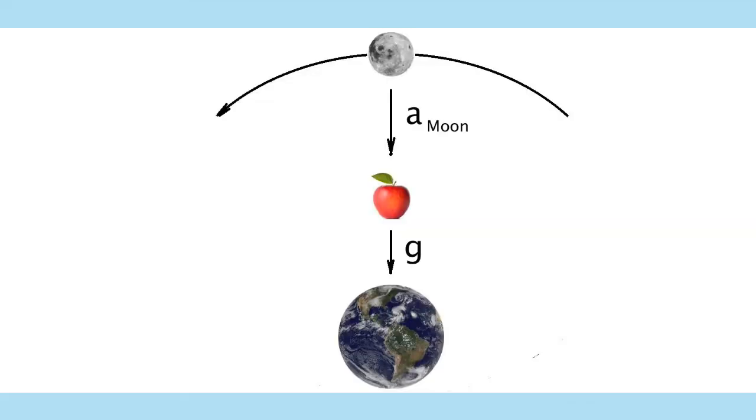Newton had an insight. Newton thought of gravity as extending from the center of the earth to the moon. Likewise, he thought that the same force, that is, the force of gravity, is the same force that attracts the apple to the earth as well as makes the moon orbit the earth. Newton made the calculations comparing the ratio of centripetal acceleration of the moon to the acceleration of the falling apple on the surface of the earth. He used the period of the moon to calculate its centripetal acceleration.